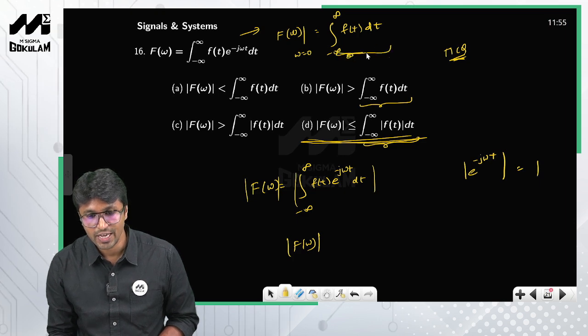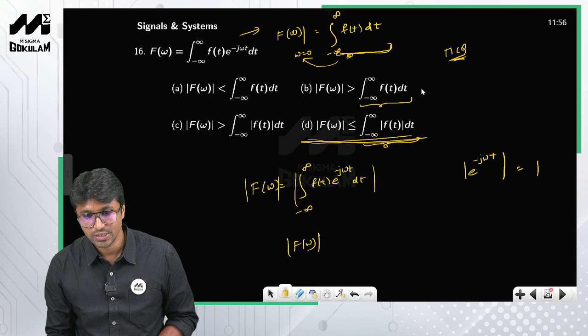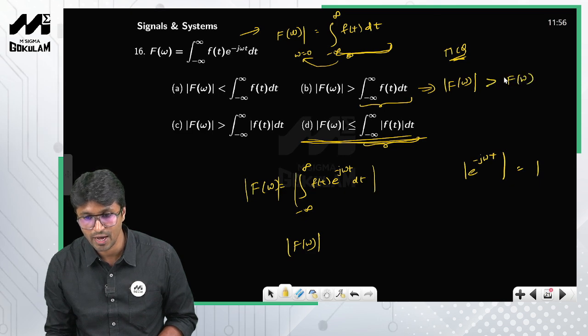If you want to find the area under the signal, you just have to look at the signal in the other domain at omega equal to 0. So option B is magnitude of F of omega given as magnitude of F of omega at omega equal to 0, right?